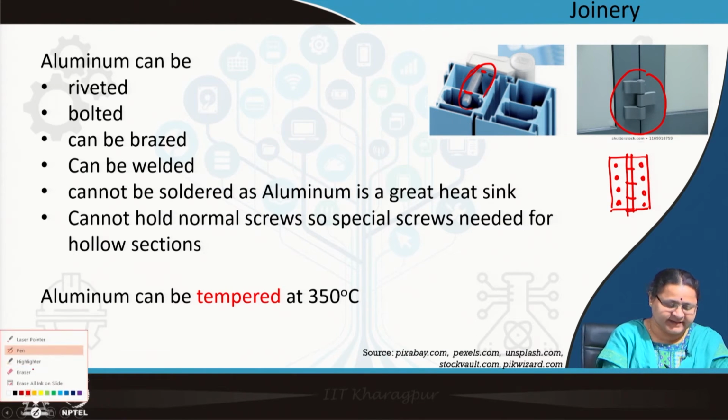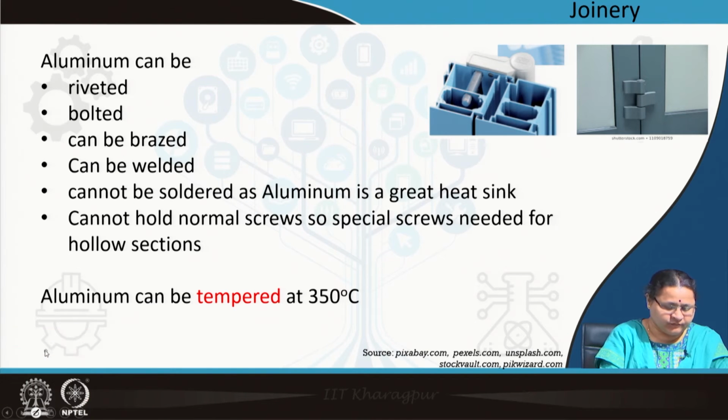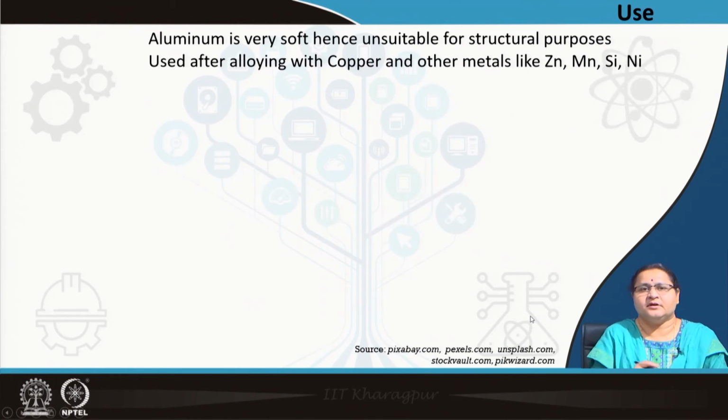For hollow sections, aluminum can be tempered at 350 degrees centigrade. The major points are written for you and the discussions will help you for better understanding. So, as I told you, coming to the use, aluminum is very soft.